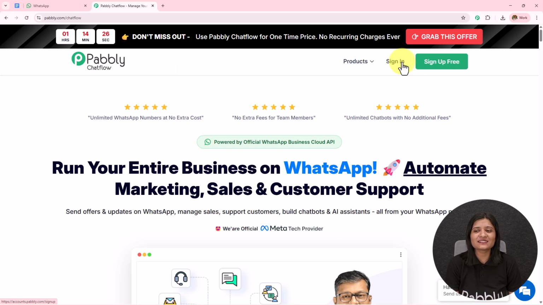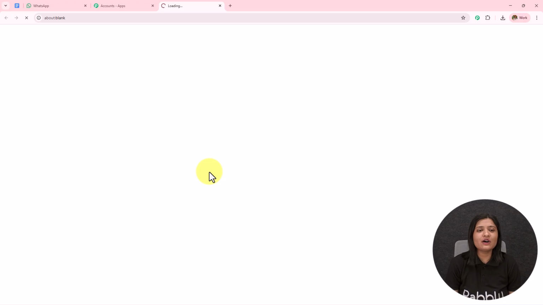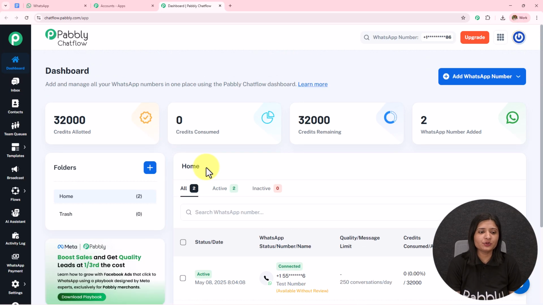Here, as I'm an existing user, I'll click on sign in, and here the all Pabbly apps page will appear in front of me, where I have to select this Pabbly Chatflow Access Now. And here I've landed on the app dashboard of Pabbly Chatflow, where I can see the credit allotted, credit consumed, credit remaining, and the WhatsApp number added.